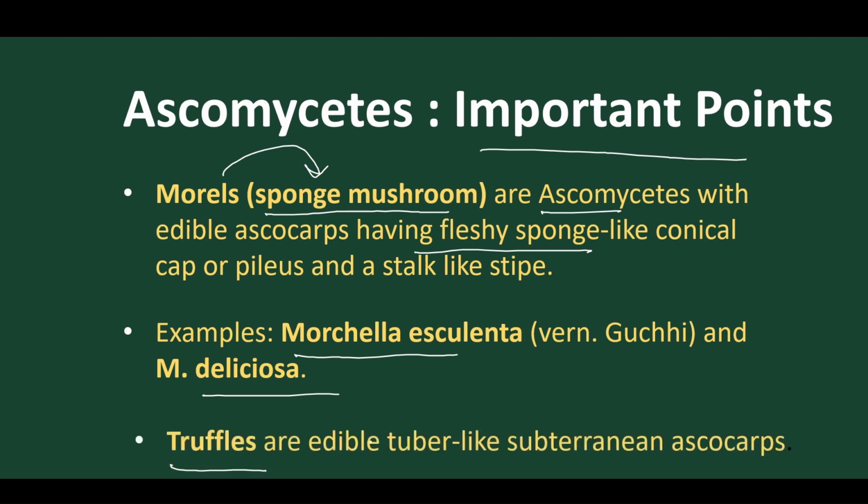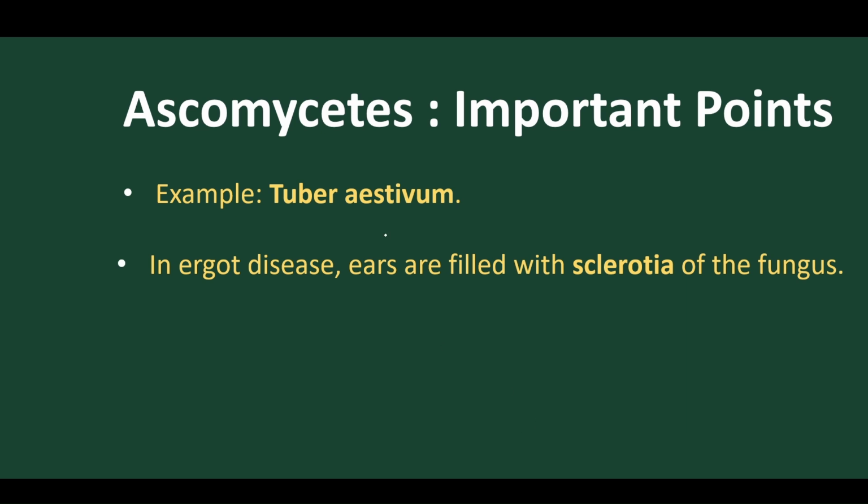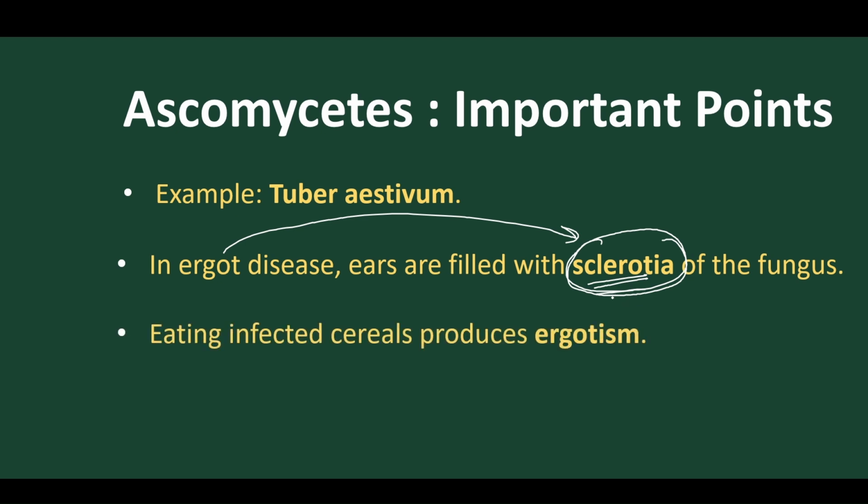Truffles are also edible, as we have discussed here. They are tuber-like mushrooms, so they are called tuber mushrooms, and these are edible, for example Tuber aestivum. Ergot is a type of Ascomycetes where ergot disease is found in the ears of the cereal plant, and the ergot contains spores, and these are called sclerotia. This sclerotia gives rise to a disease that is called ergot disease.